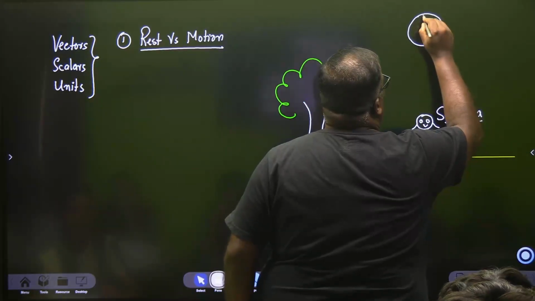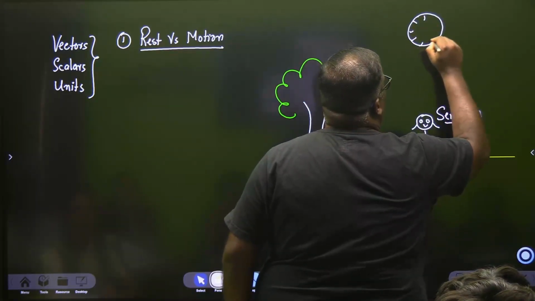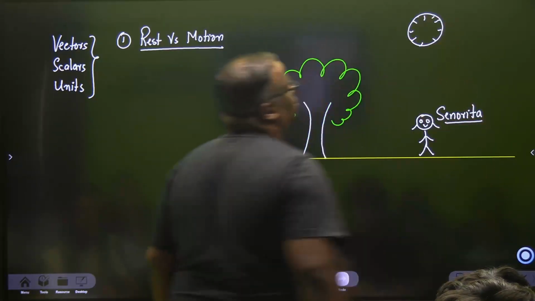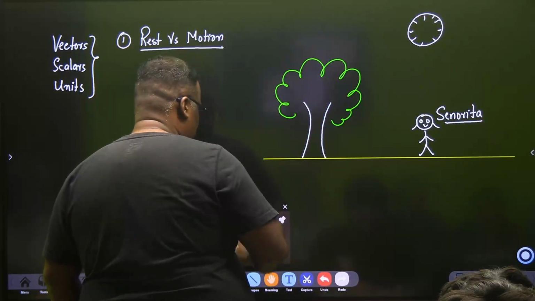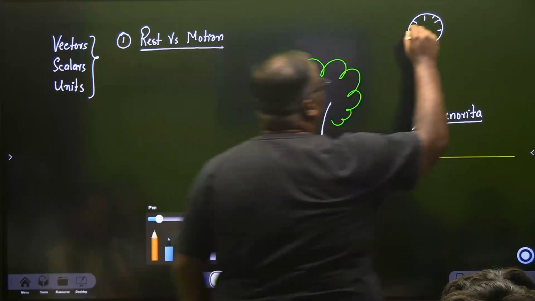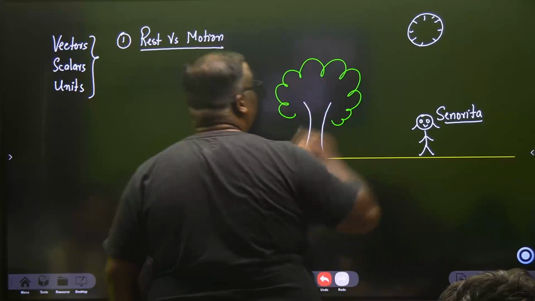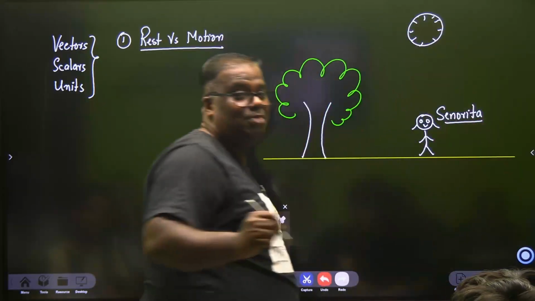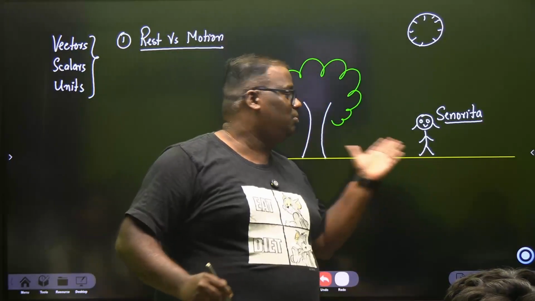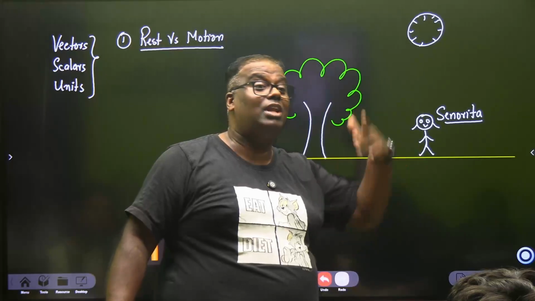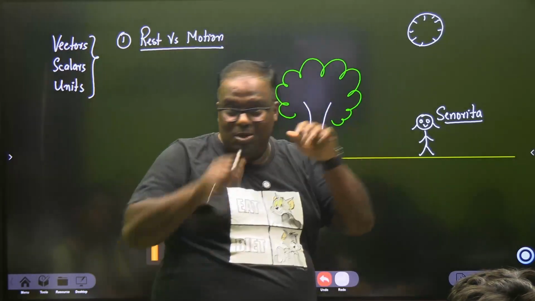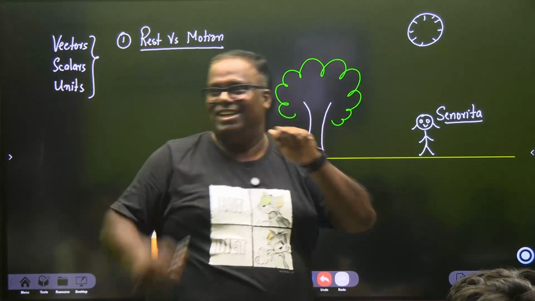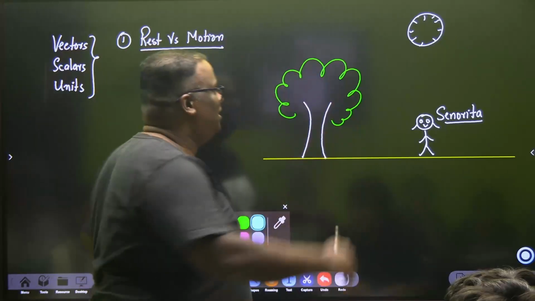There's a clock with us. And we start observing Senorita very carefully. We're keeping a close eye on her. Close eye means, whenever all these things happen, there will be one judgmental auntie in that neighborhood. So we are those judgmental aunties.